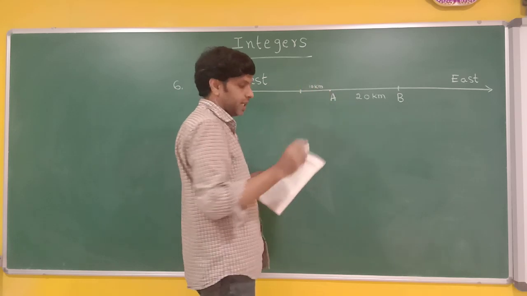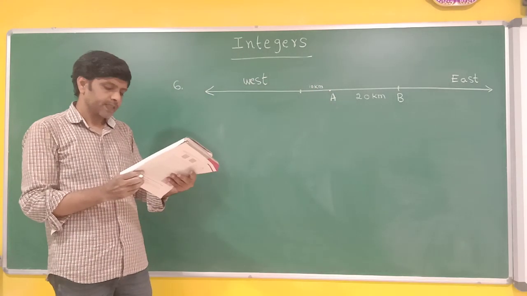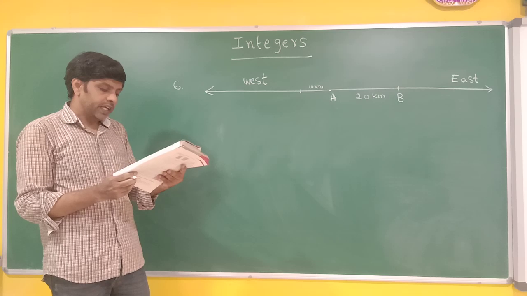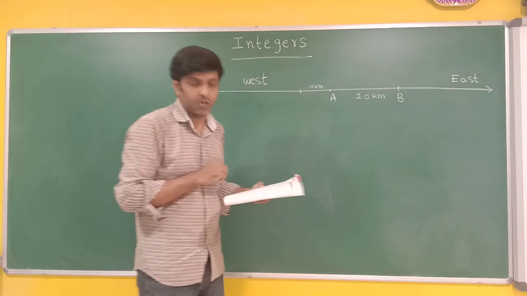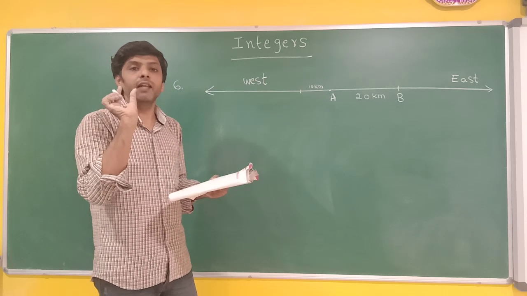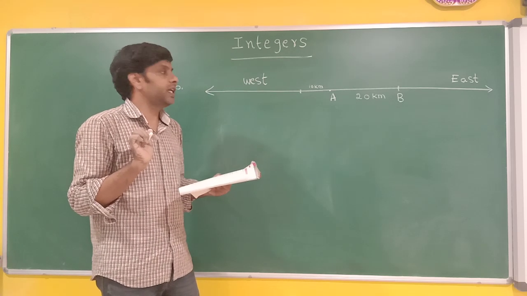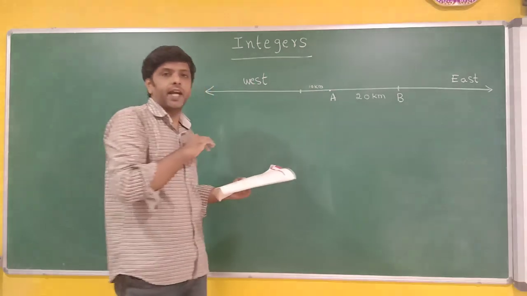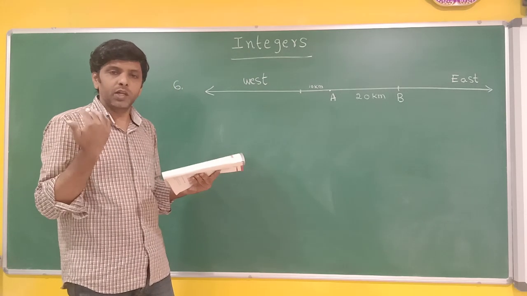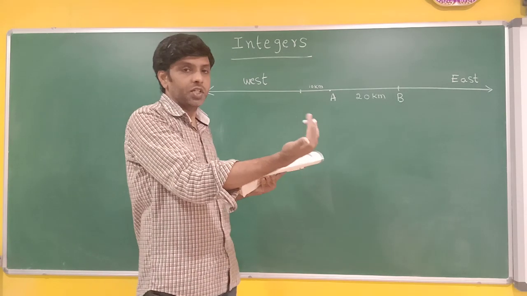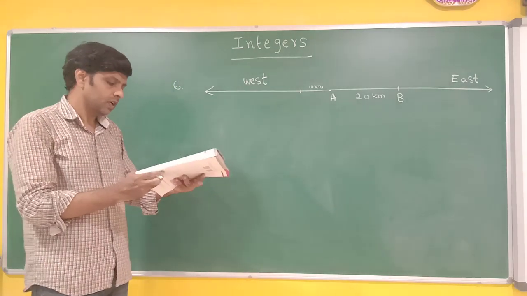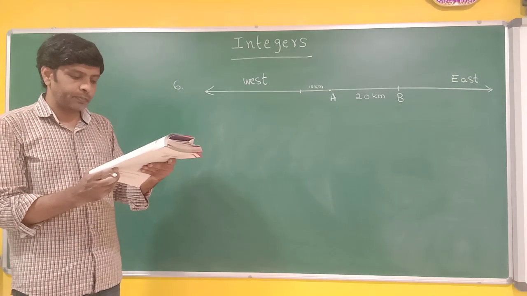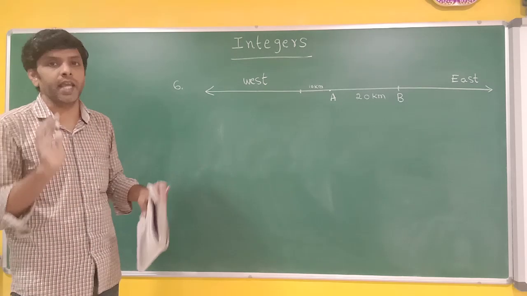Now, they are telling in the question, if the distance towards east is represented by positive sign, what sign will be used for the integer which is on the negative side? Minus. I told you already. East is positive, west is negative. Next question. By which integer you will represent her final position from A?